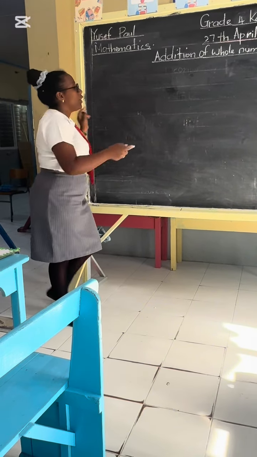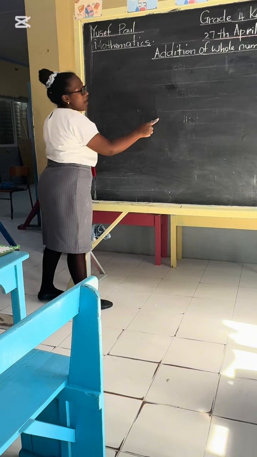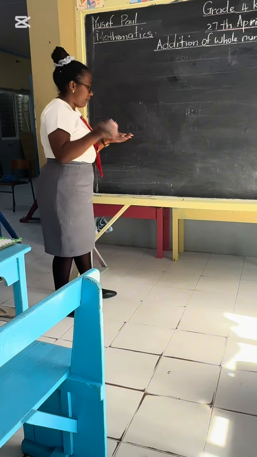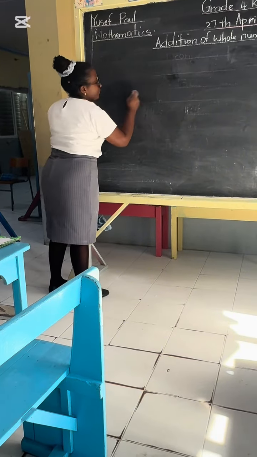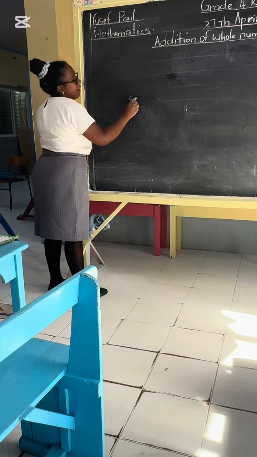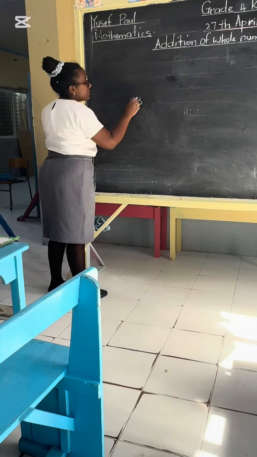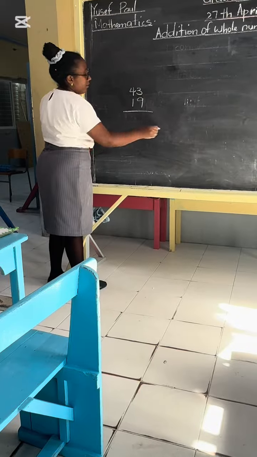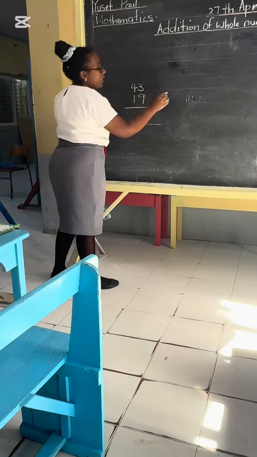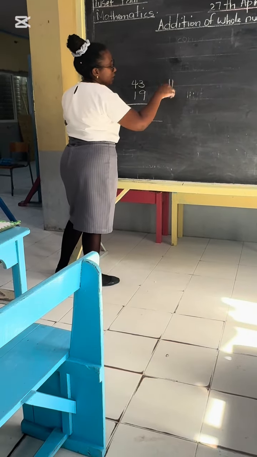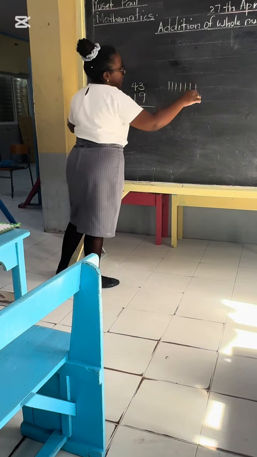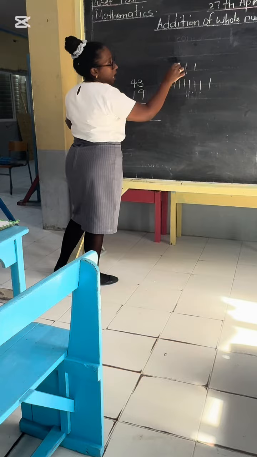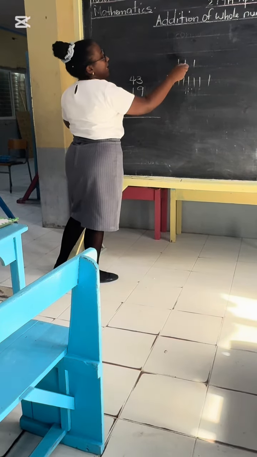Remember, when you are bringing over a value over here, take for example this. Look at this. I'm going to use a smaller number so you can see. 9 and 3 would give us how much? Let's count. 1, 2, 3, 4, 5, 6, 7, 8, 9. 1, 2, 3. So we already have 9. After 9 we get 10, 11, 12.